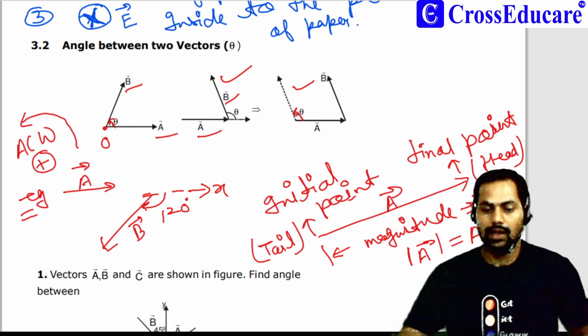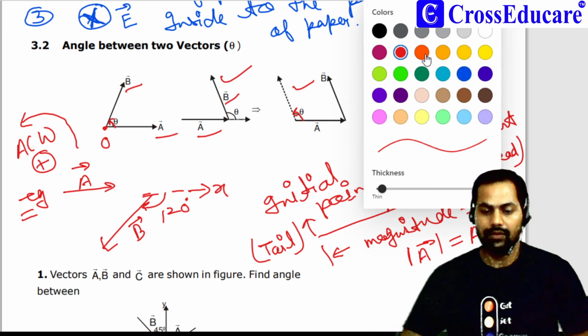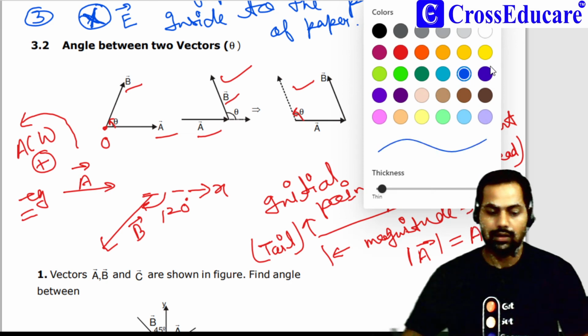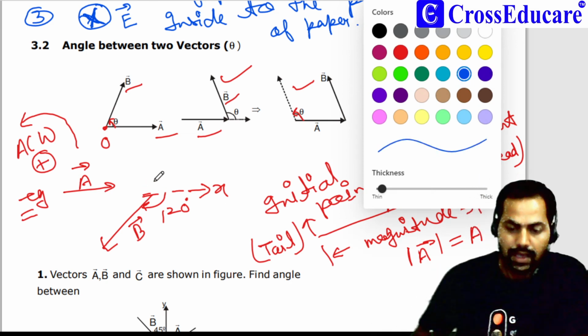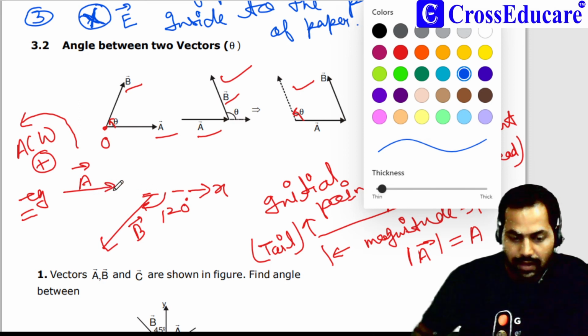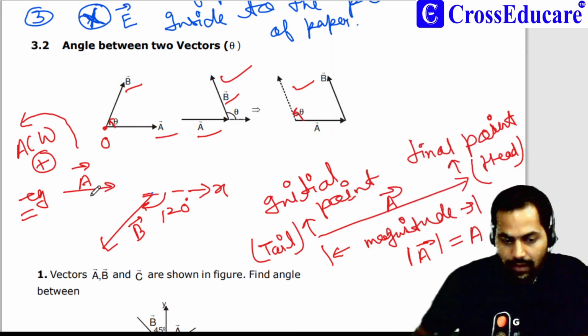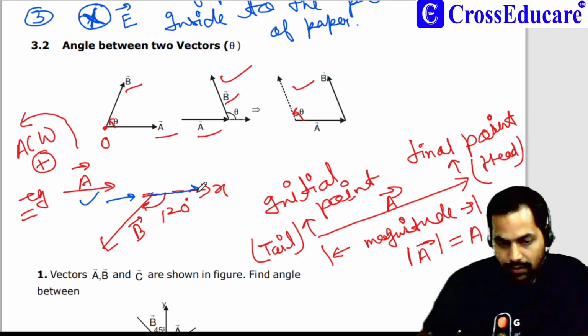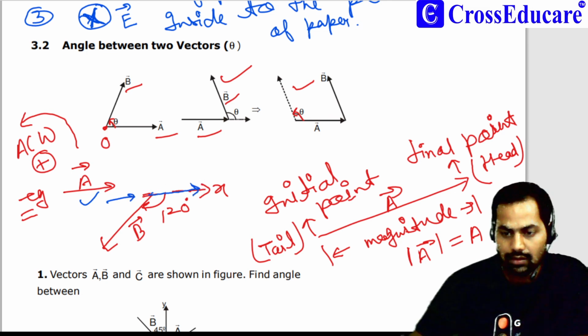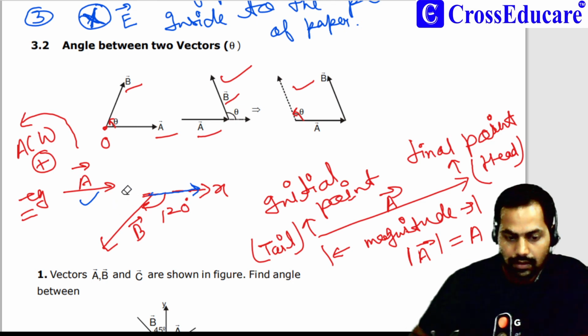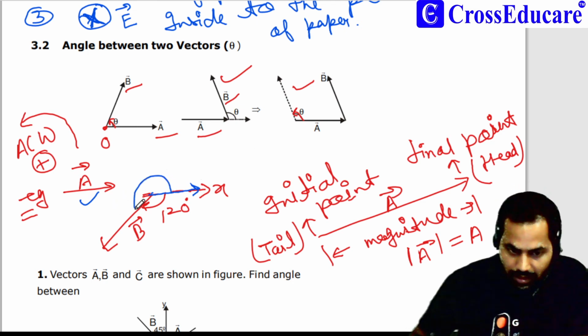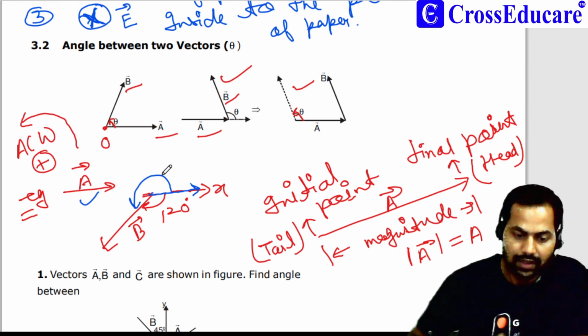Then how to find the angle between vector A and vector B? Here we can shift vector A parallelly from here to here. Then this will be the angle between vector A and vector B. This is anti-clockwise direction.